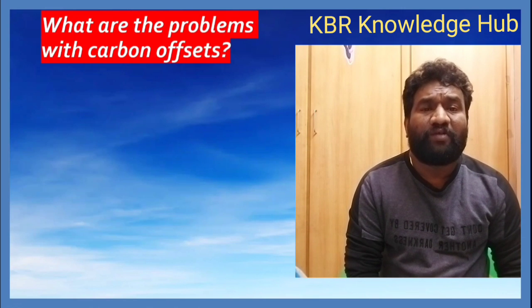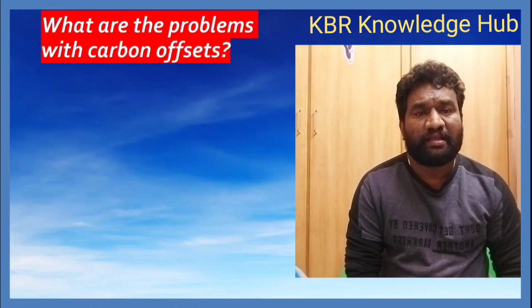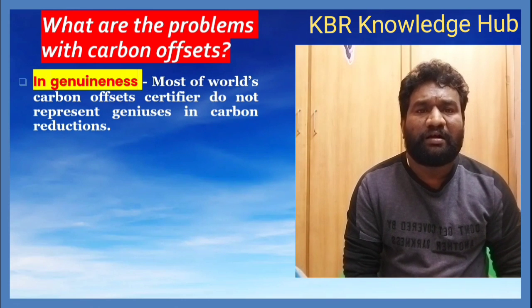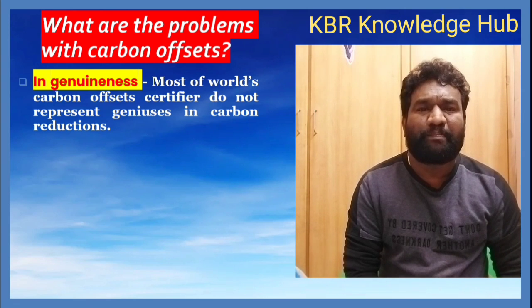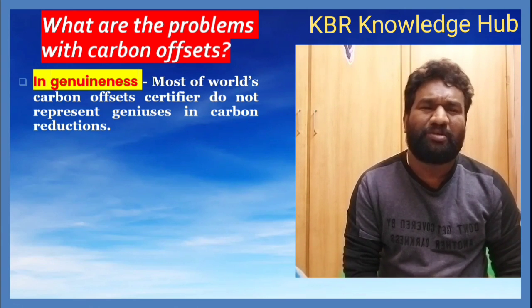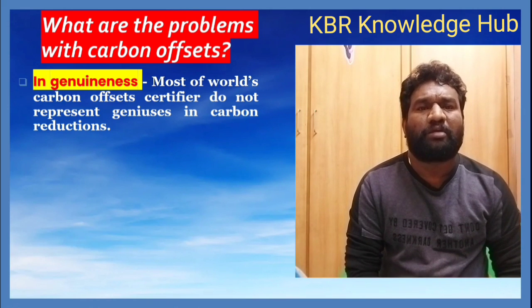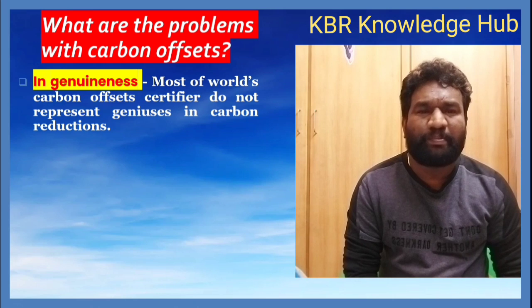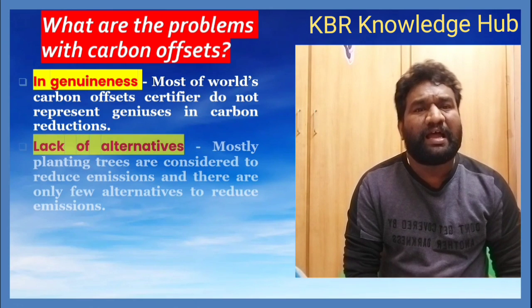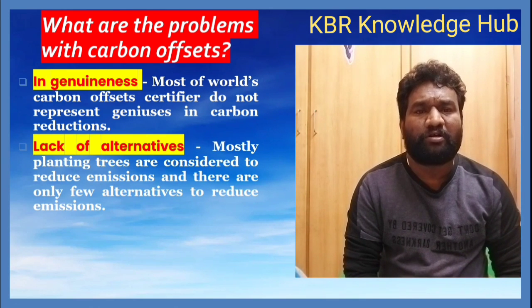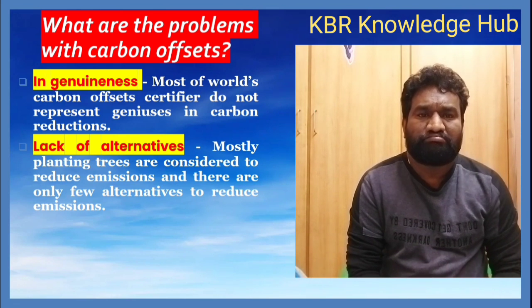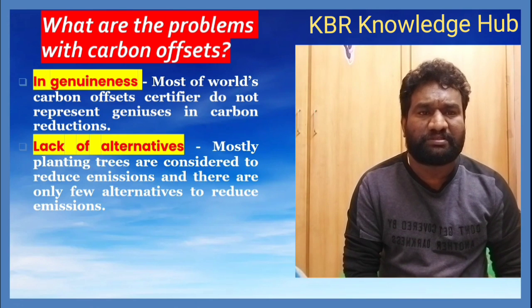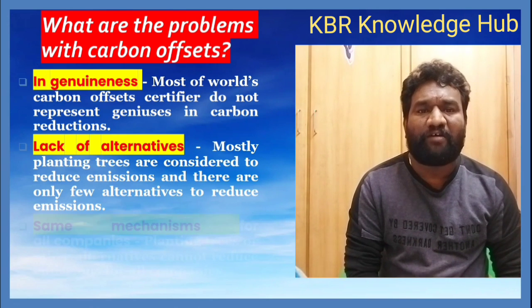So next, what are the problems with carbon offsets? Is there any problem? The first one is genuineness. Most of the world's carbon offset certifiers do not represent genuine carbon reduction. This is why everything is false. And lack of alternatives is one more problem of carbon offsets. Mostly planting trees is considered to reduce emissions, but there are only a few alternatives to reduce emissions. Right? Lack of alternatives here.